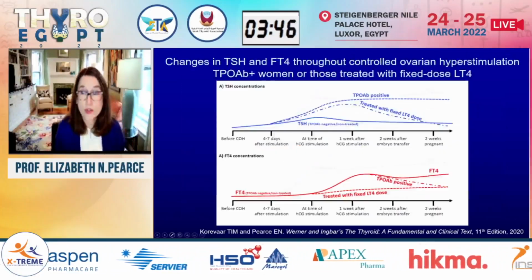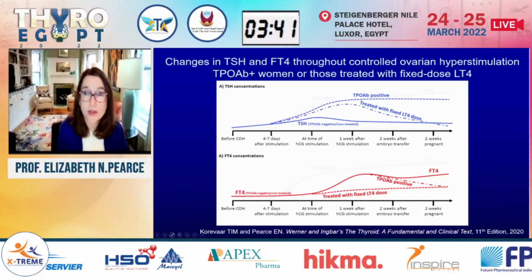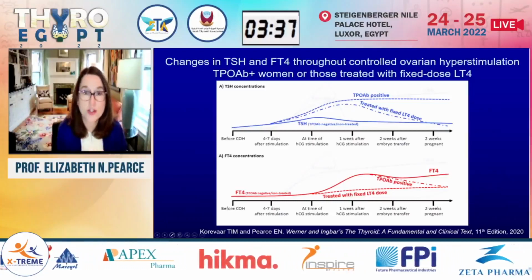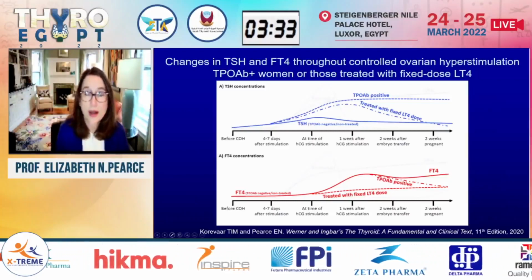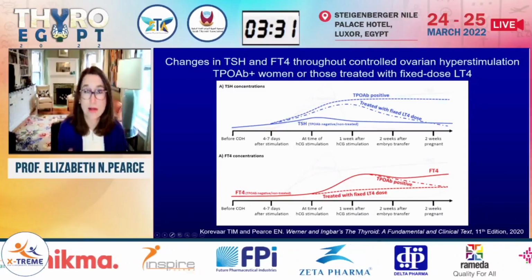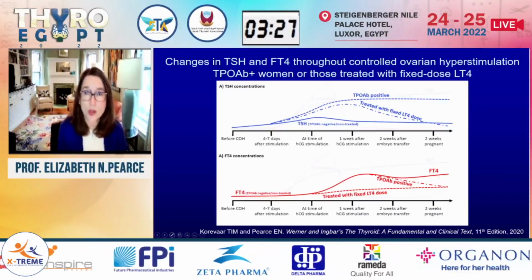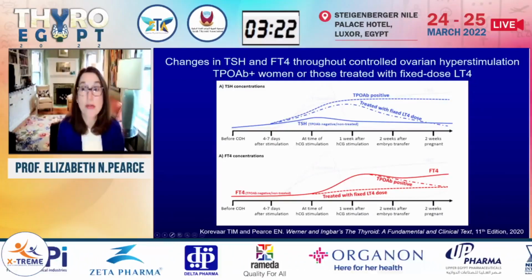We don't see these expected changes in women who are TPO antibody positive, and we may not see them in women who are getting exogenous thyroid hormone replacement. In women who are TPO antibody positive, we think perhaps there's already a little bit of underlying thyroid compromise, and they don't necessarily respond to the HCG the way a normal thyroid would.